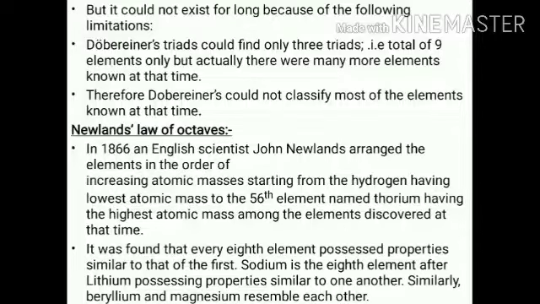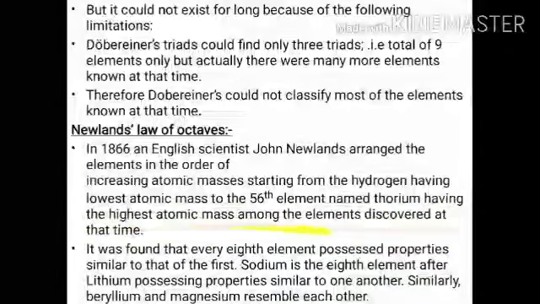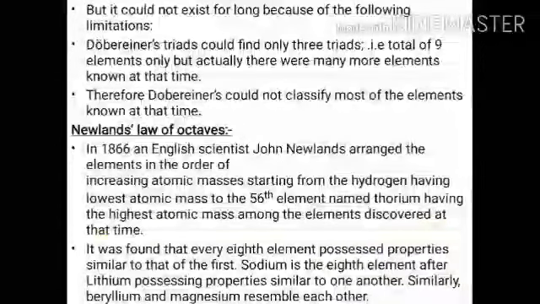Newlands' law of octaves. In 1866, an English scientist, John Newlands, arranged the elements in the order of their increasing atomic mass. The similarity between Dobereiner and Newlands is that both scientists arranged the elements according to their increasing atomic mass. Okay, starting from hydrogen having the lowest atomic mass to the 56th element, thorium, having the highest atomic mass among the elements discovered at that time.